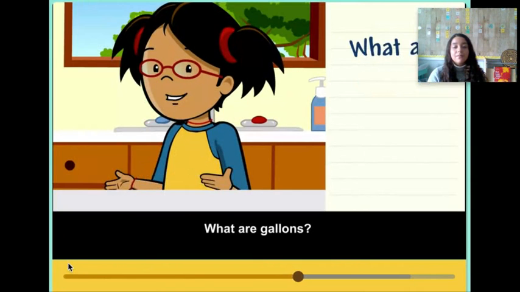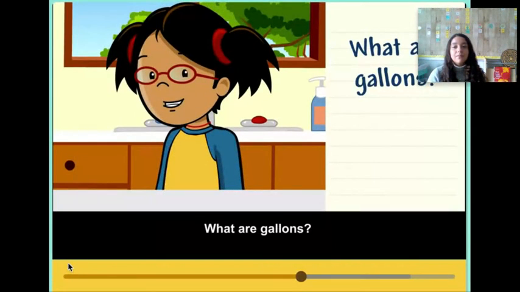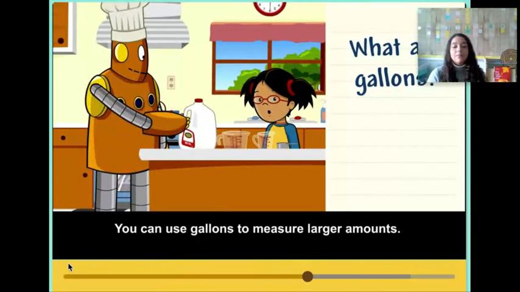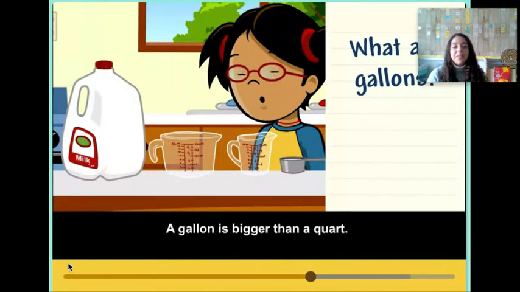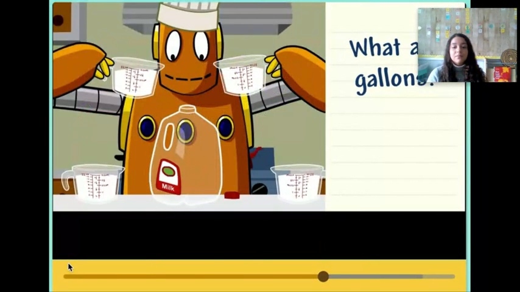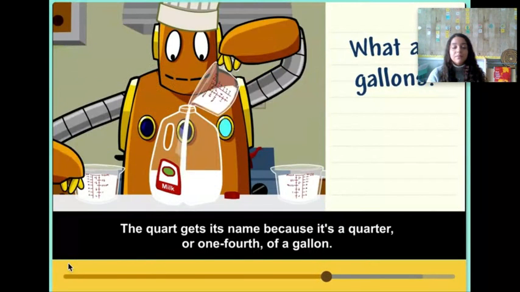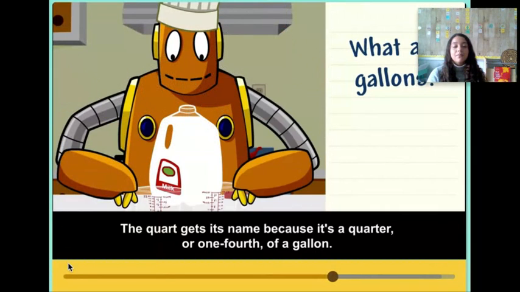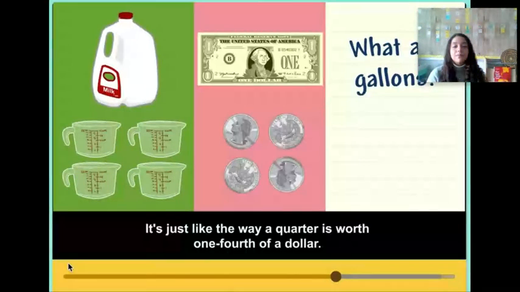What are gallons? You can use gallons to measure larger amounts. A gallon is bigger than a quart. 1 gallon is equal to 4 quarts. The quart gets its name because it's a quarter, or 1/4 of a gallon. It's just like the way a quarter is worth 1/4 of a dollar.